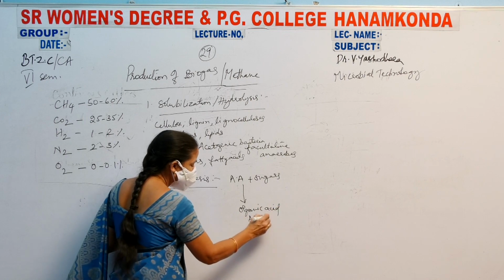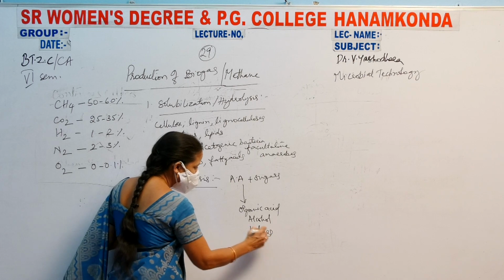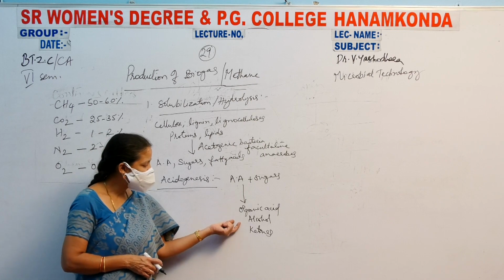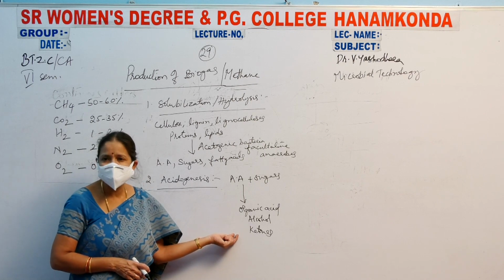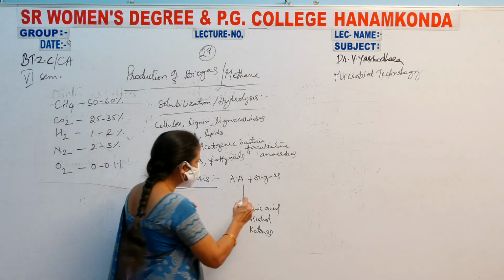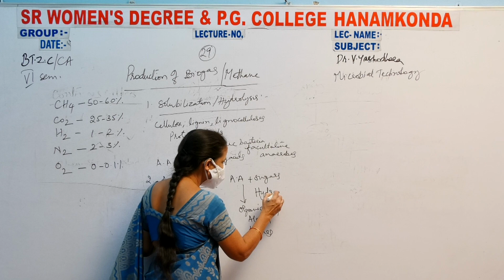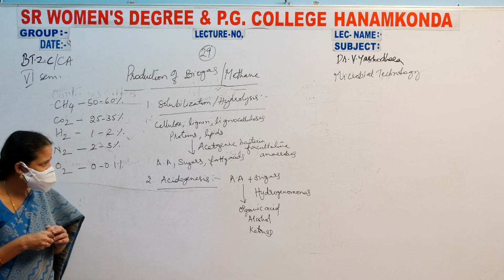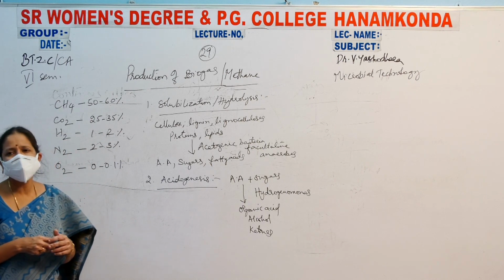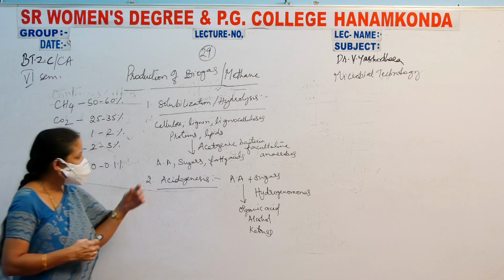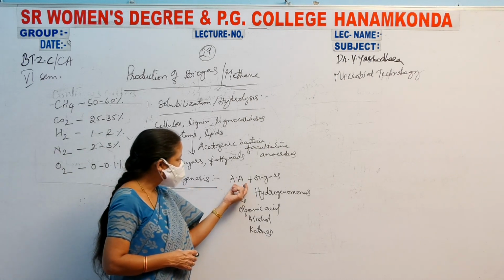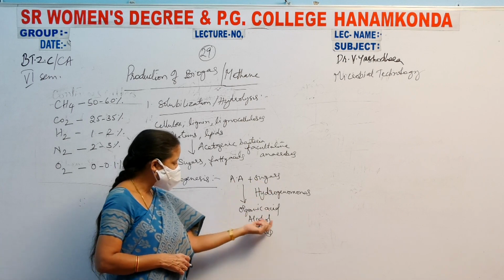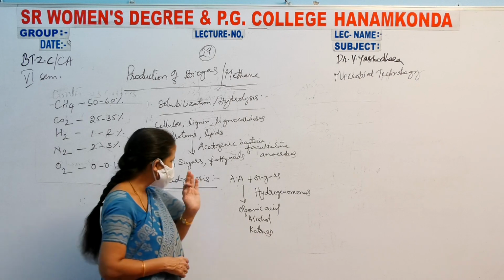Amino acids and sugars are converted into organic acids, alcohols and ketones by acidogenic bacteria, that is Hydrogenomonas. This bacterium is present in the biogas plant and converts simple amino acids and sugars into organic acids, alcohols and ketones. Okay? This is the first method.